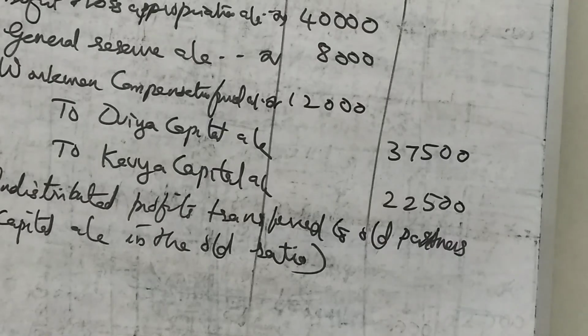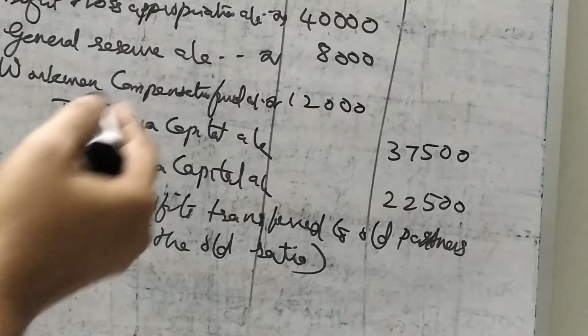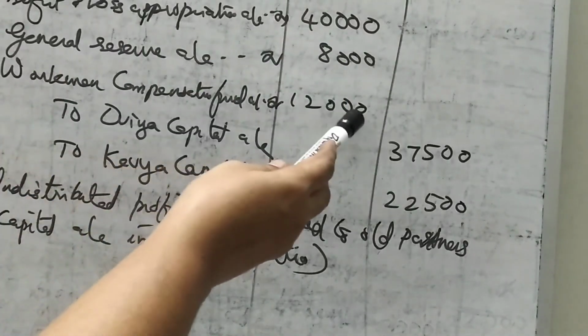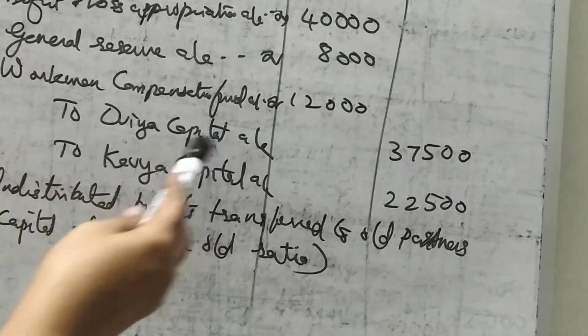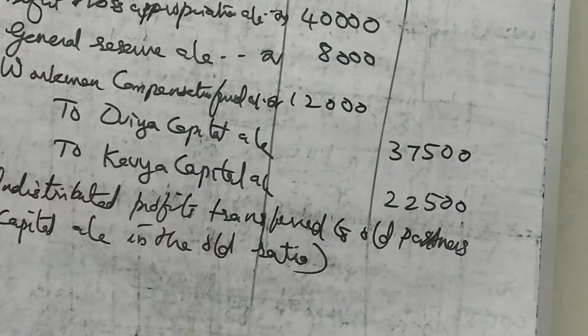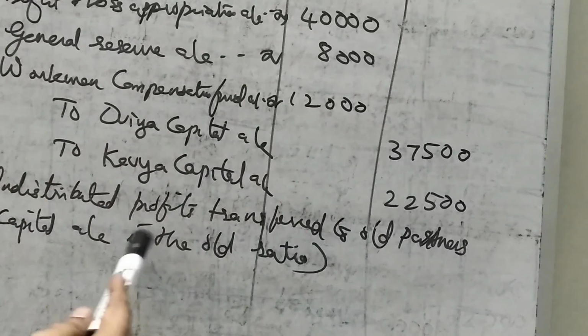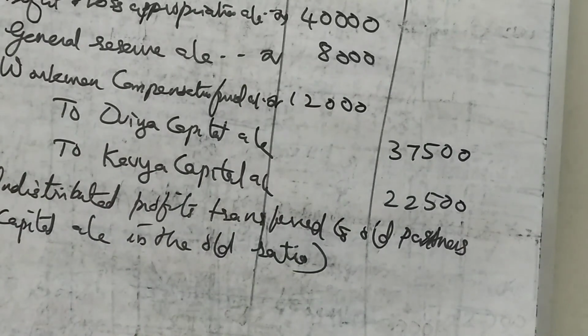See, profit and loss account debtor 40,000, general reserve account 8,000, workmen compensation fund account 12,000, to Ovia's capital, to Kavya's capital. 5:3 is the ratio now. So in the 5:3 ratio, 37,500, 22,500. And the narration: undistributed profits transferred to old partners capital account in the old ratio. So this is the journal entry to transfer these undistributed profits and reserves to the old partners capital account.